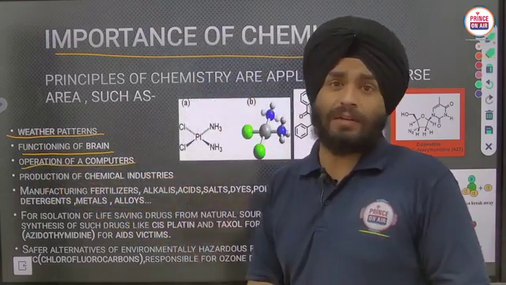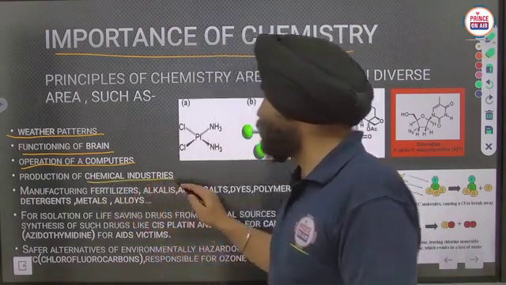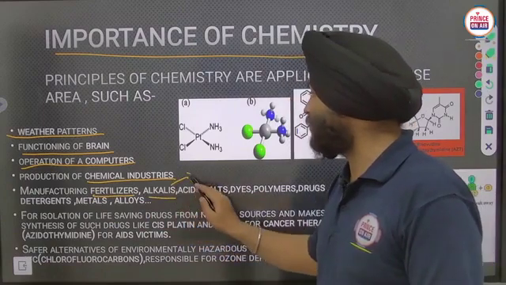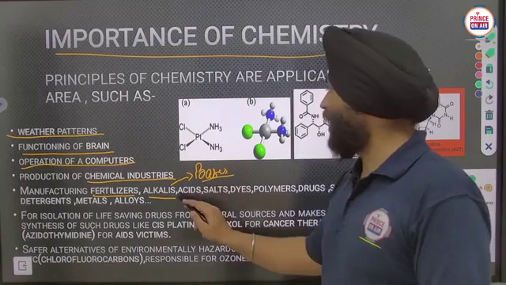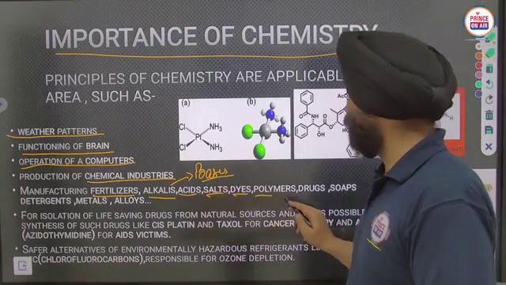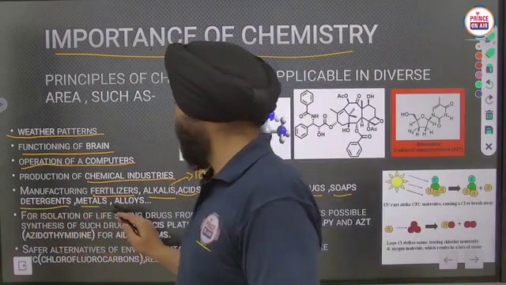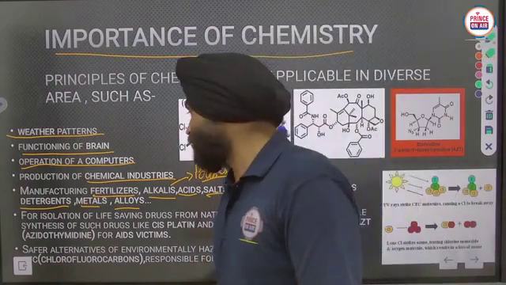Everywhere chemistry is there. Chemical industries: fertilizers, alkalis, alkalis means bases, acids, salts, dyes, polymers, drugs, soaps, detergents, metals, alloys. Alloys, all of you know, are mixtures of different types of metals.